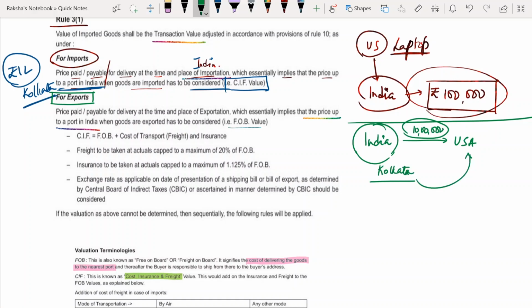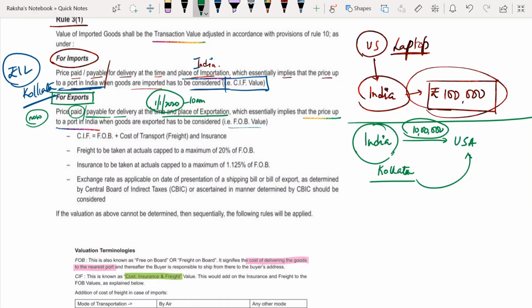Okay, price paid or payable. You may pay it now, or you may have paid it already, or you may pay it at a later date. Payable for delivery at the time and place of exportation. What is this? At the time and place of exportation means on 1st January 2020, at 10 p.m.